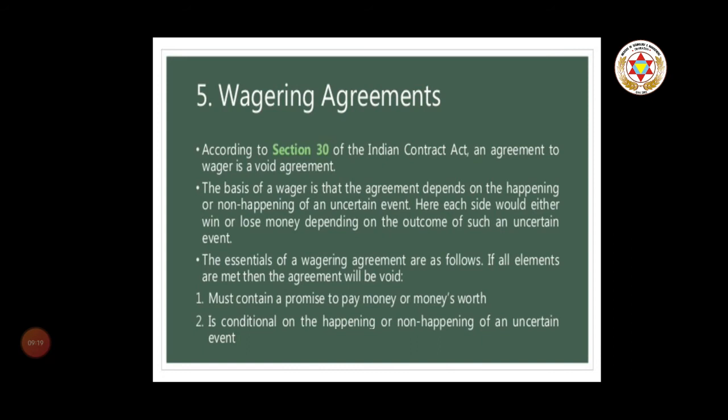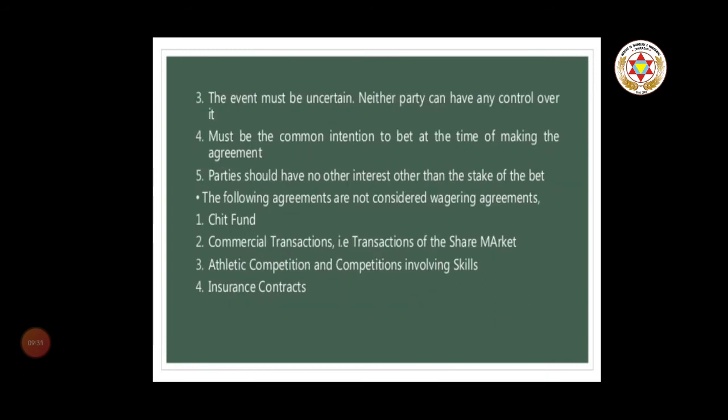The essentials of a wagering agreement are as follows; if all the elements are met, then the agreement will be void. It must contain a promise to pay money or money's worth, and is conditional on the happening or non-happening of a certain event. The event must be uncertain, and neither party can have any control over it. There must be a common intention to bet at the time of making the agreement. Parties should have no other interest other than the stake of the bet. The following agreements are not considered wagering agreements: chit fund, commercial transaction, transaction of the share market, athletic competition, competition involving skill, insurance contracts.